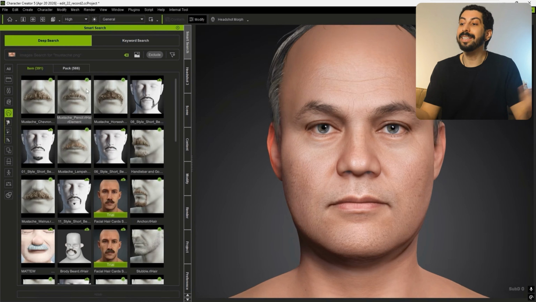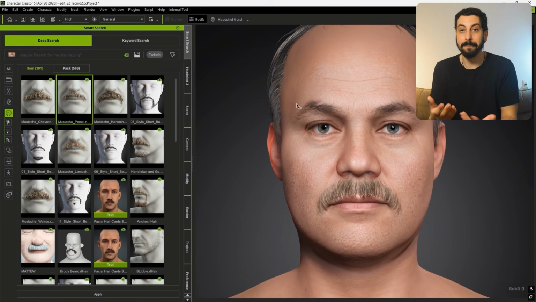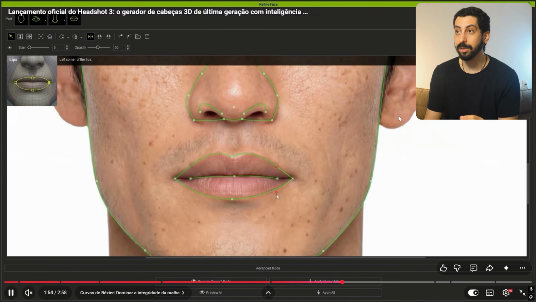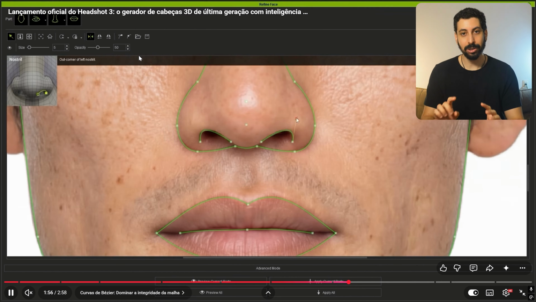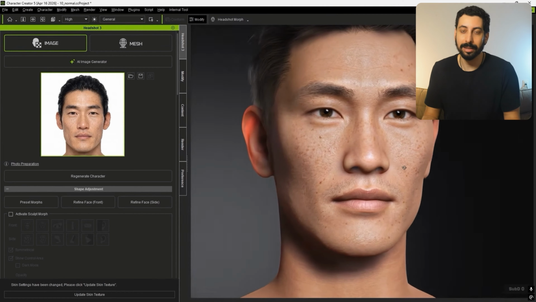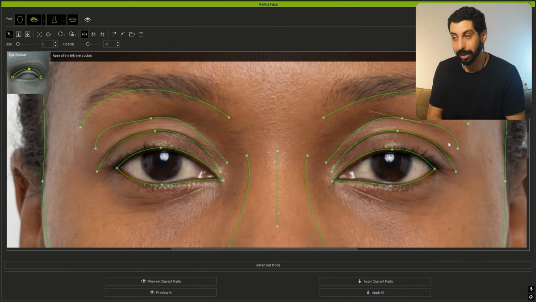Now, who brings a solution to this in a mature way in the market? Reallusion. In this video, I want to talk about this software, Headshot 2. Actually, it's a plugin within Character Creator 4, which is, as the name suggests, a character creator.